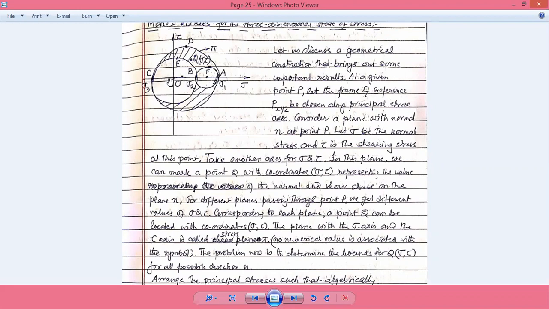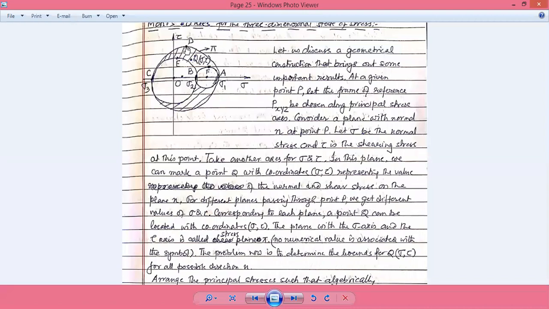So the full diameter is from here to here, and the radius is sigma 1 minus sigma 3 divided by 2, which is equal to the value of the shear stress from the sigma axis to the tau axis. This is the maximum value of shear stress.